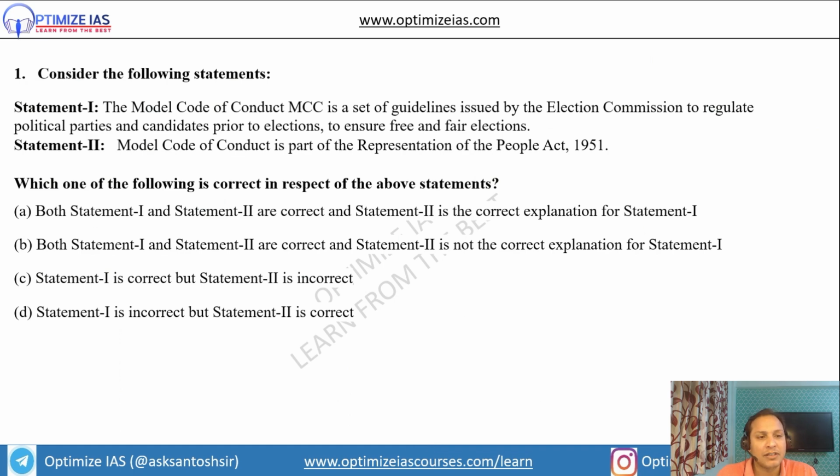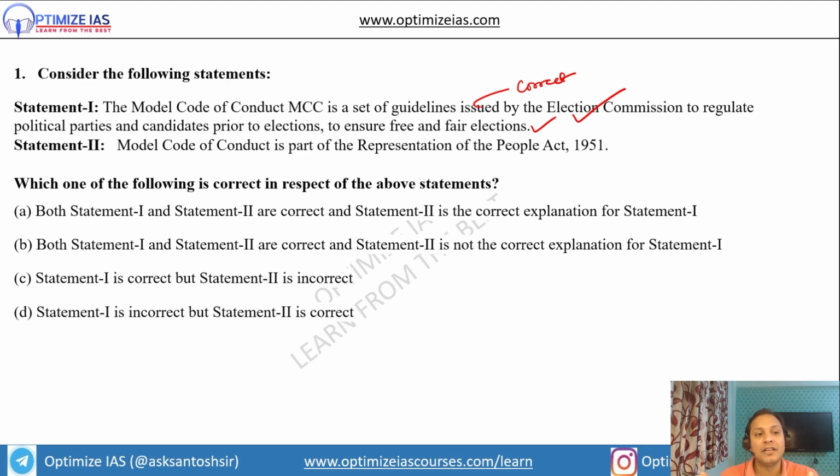Guys, statement 1 says Model Code of Conduct, MCC, is a set of guidelines issued by the Election Commission to regulate political parties and candidates prior to elections to ensure free and fair elections. The first statement is completely correct, because Model Code of Conduct is a guideline by the Election Commission to regulate the candidates and political parties so that there is free and fair elections.